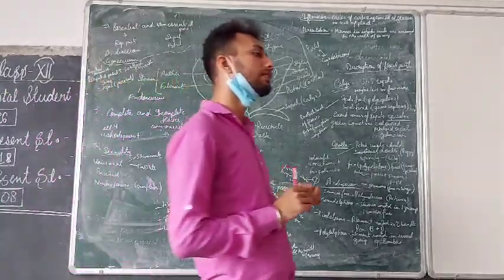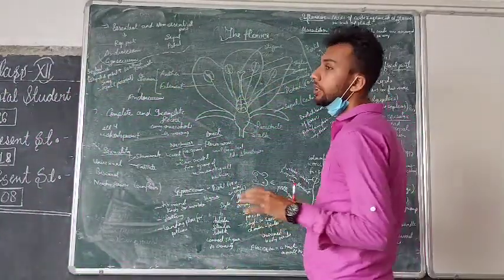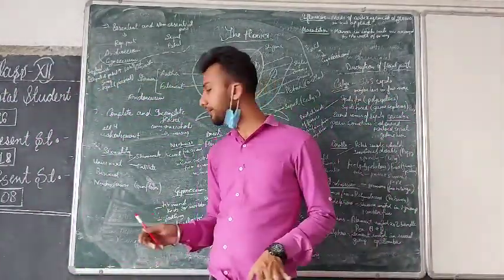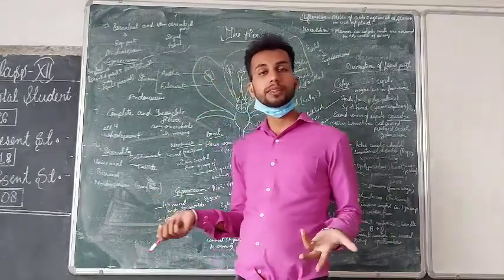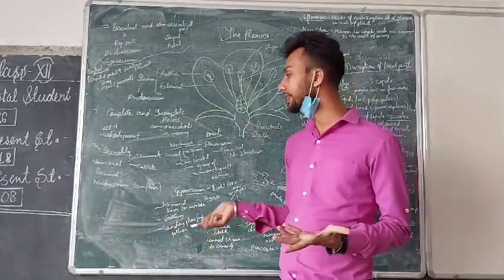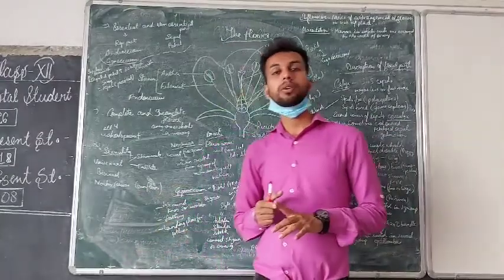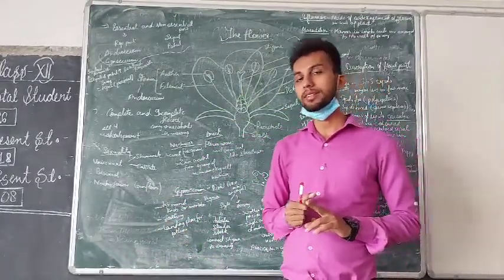Neuter flower means it does not have any androecium or gynoecium. It doesn't have any male or female part. The ray florets of the sunflower are an example of a neuter flower. So we have studied about sexuality also. Three types of sexuality are there.